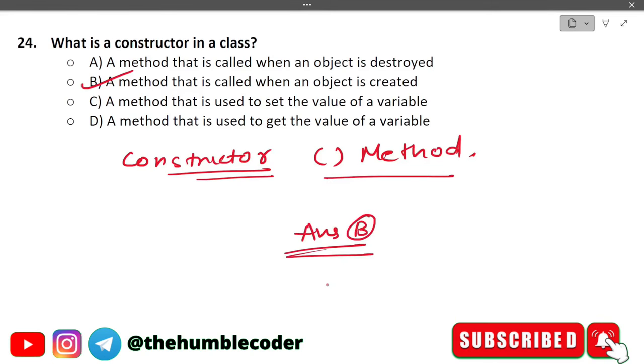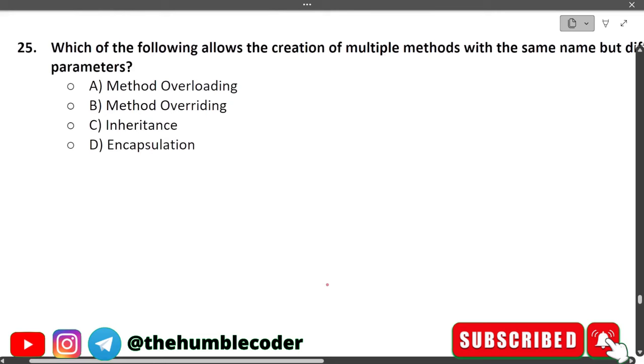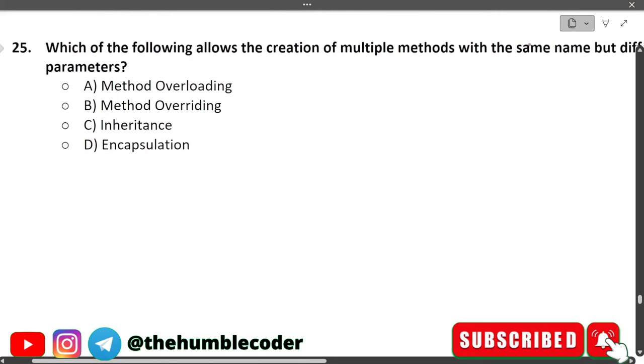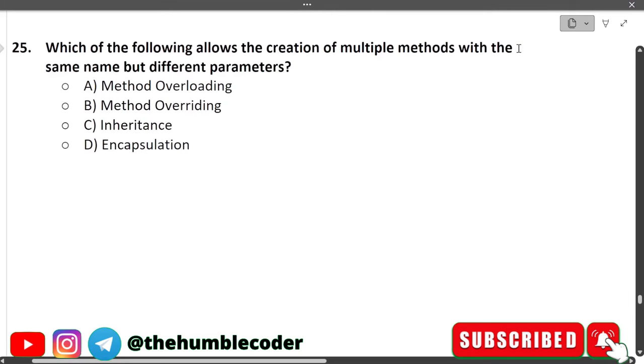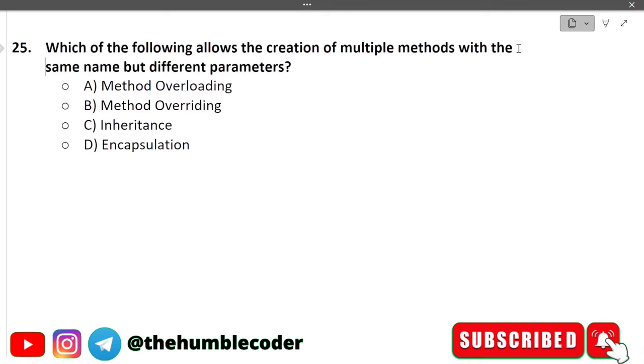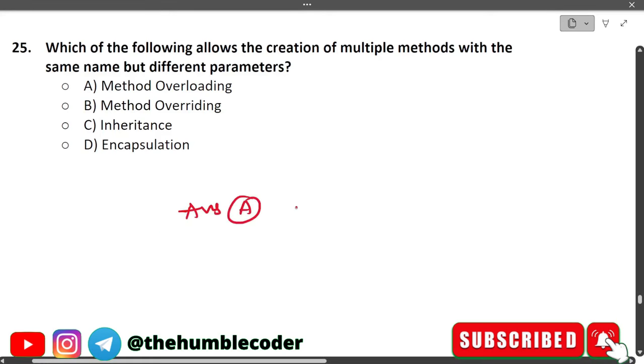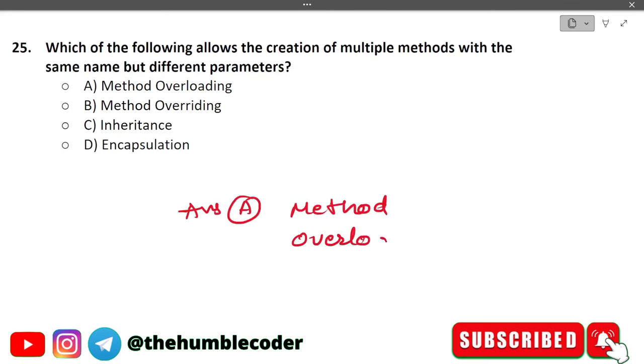Let's now move on to the next one. Which of the following allows creation of multiple methods with the same name but different parameters? The options are method overloading, method overriding, inheritance, and encapsulation. The correct answer in this case would be option A, which is method overloading. Moving on to the next one.